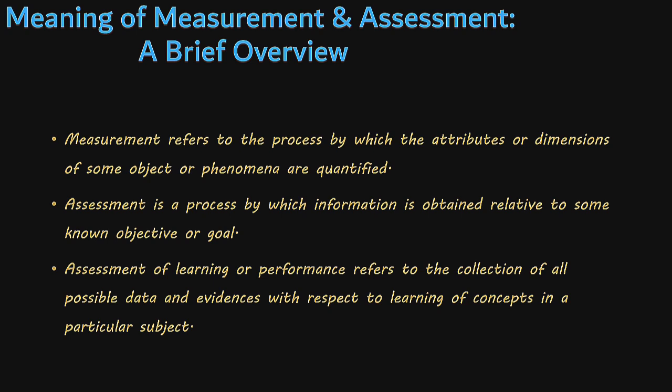That means when any attribute, quality or characteristic of an object is quantified or expressed in terms of quantity along with a unit, then that process is referred to as measurement. Example, the hemoglobin value is 15 gram per deciliter. 15 is the quantity and gram per deciliter is the unit.